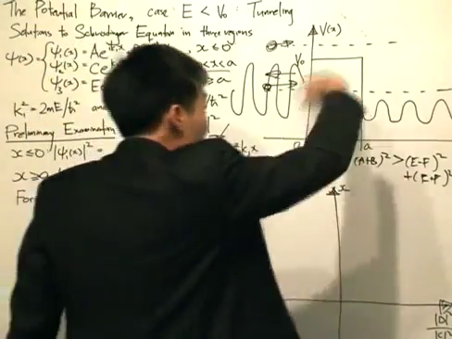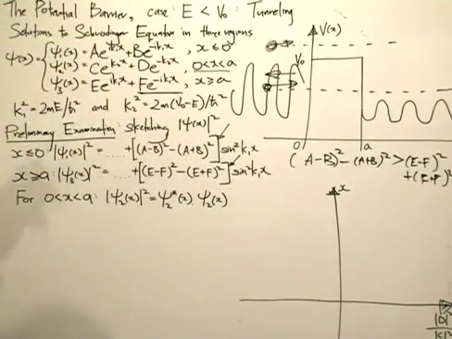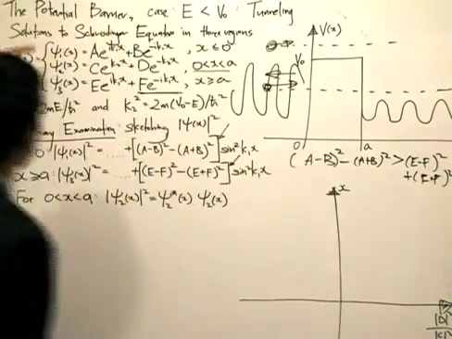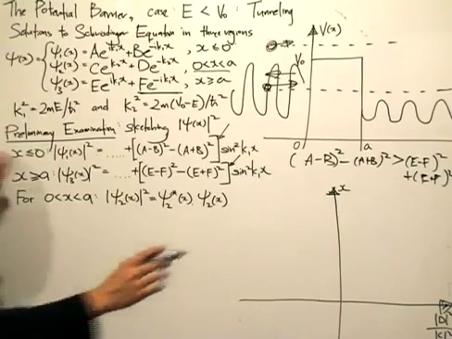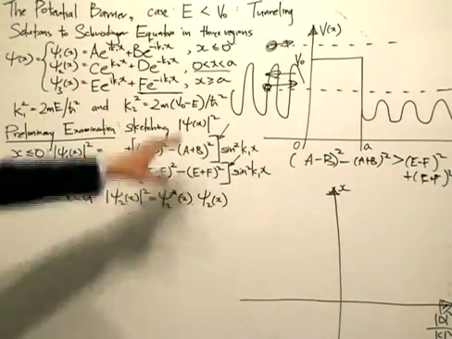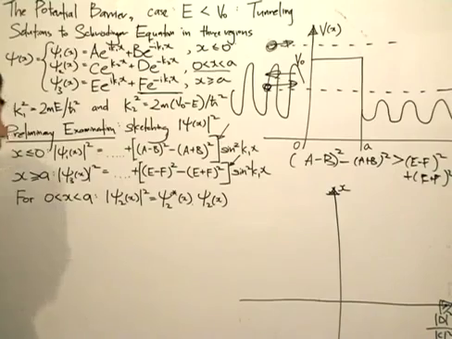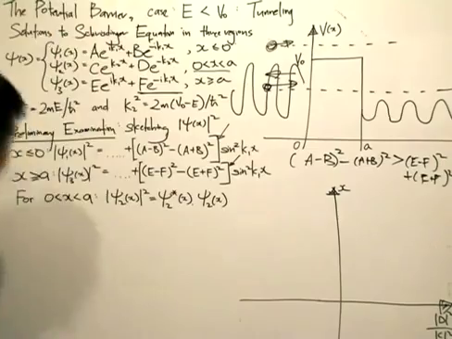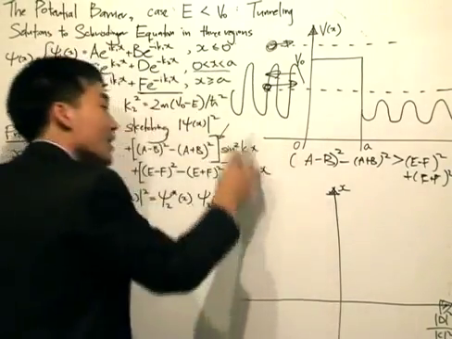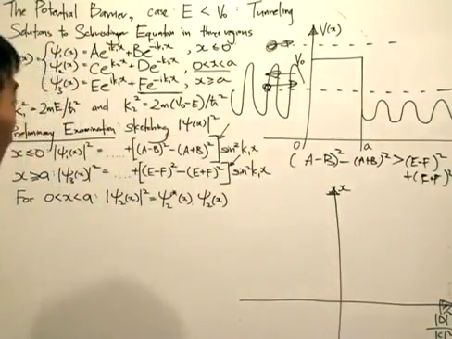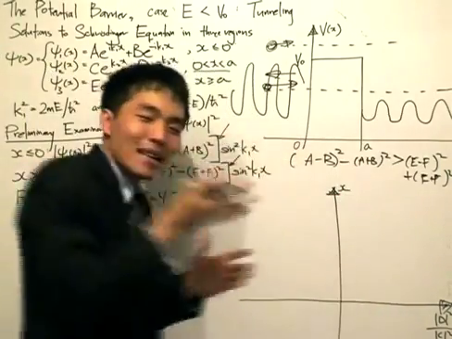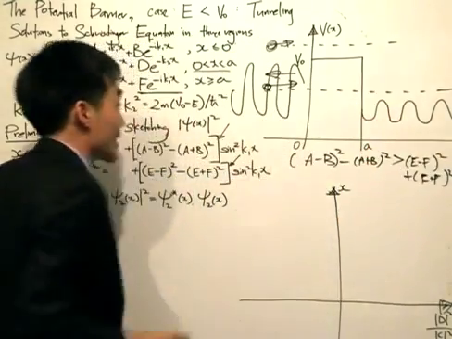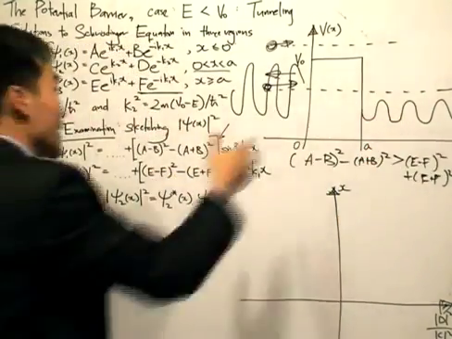But for us to find out what's inside here, we will now deal with the probability density function for x between 0 and a, which is governed by psi 2. I hope you can see that. So for psi 1 and psi 3, sketching the probability densities, the magnitude of psi squared in terms of x, we get these oscillating solutions because we managed to reduce the probability densities to sine functions. The period is the same, but the amplitude is different. If we apply the continuity conditions, the amplitude is greater in the region x less than 0.